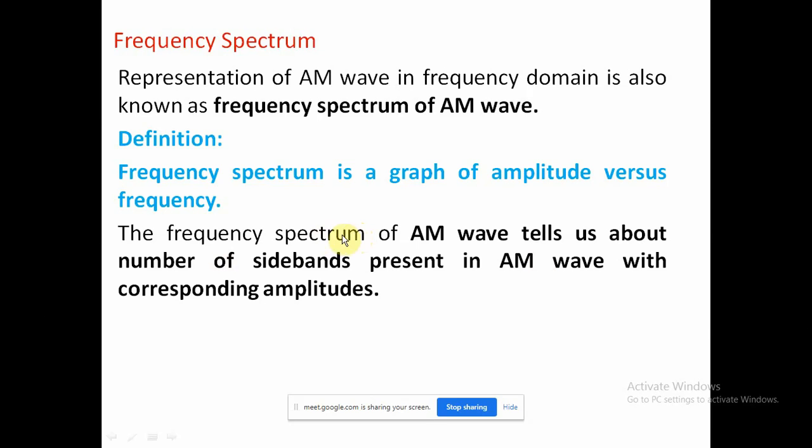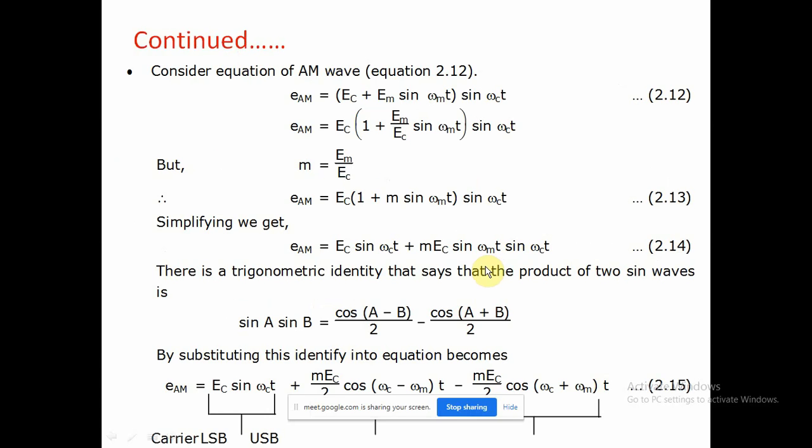Here we give the frequency spectrum in detail. The frequency spectrum of an AM wave tells us about the number of side bands present in the AM wave with their corresponding amplitudes. The required expression is the amplitude modulation equation: EC, the carrier amplitude, plus EM sin omega t, which is the basic information signal.